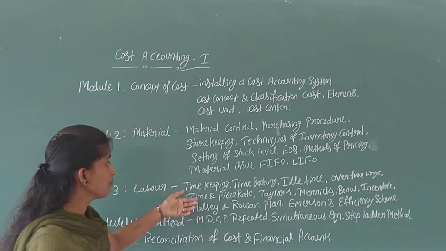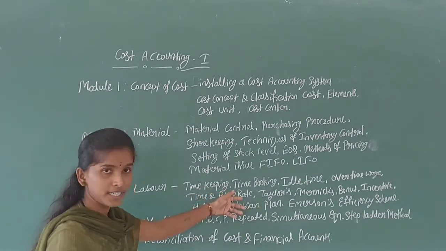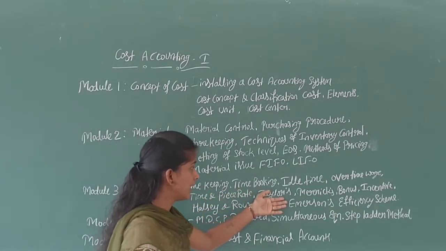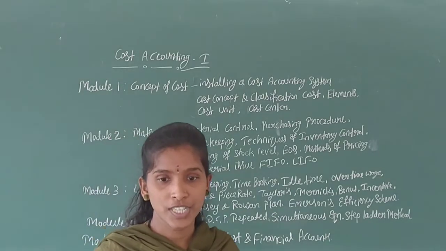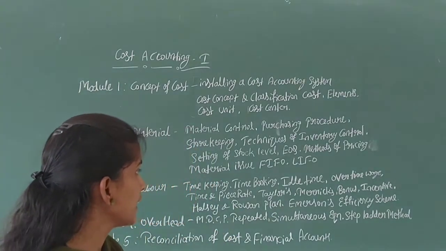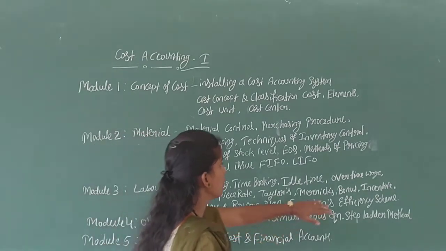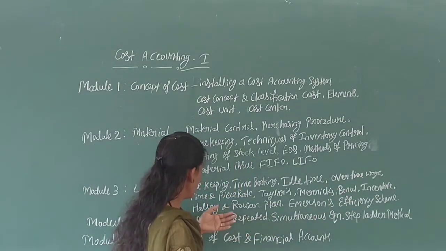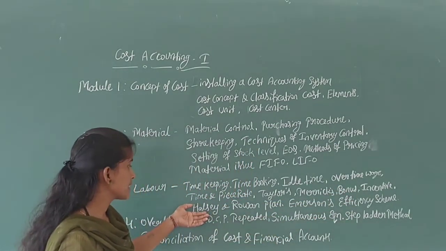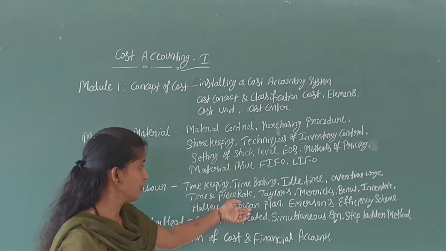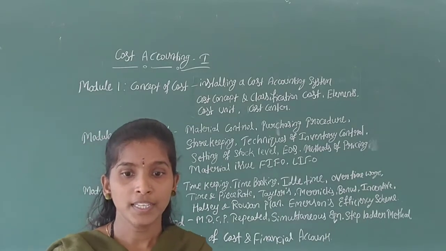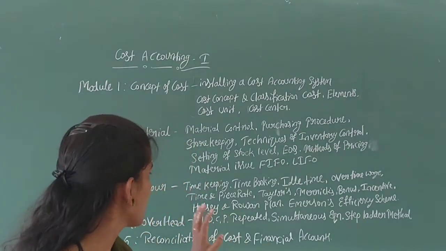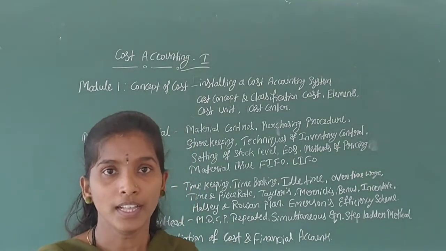You will learn problems on time and piece rate systems on the basis of Taylor's differential piece rate system, Merrick's differential piece rate system, and incentive plans and bonus plans, including the Halsey plan, Rowan plan, and Emerson's efficiency plan. These are all methods we learn in the third chapter, called labor.